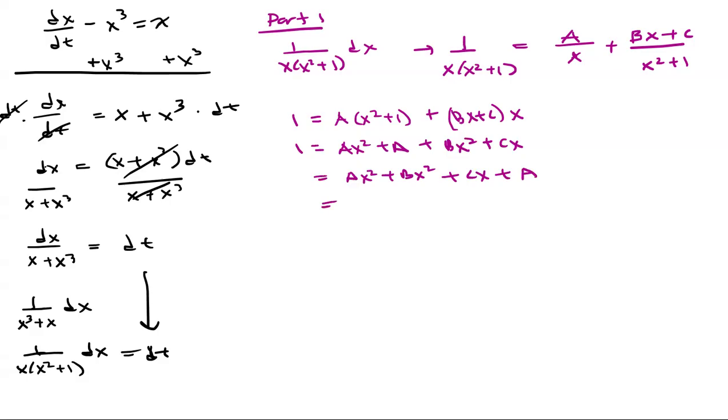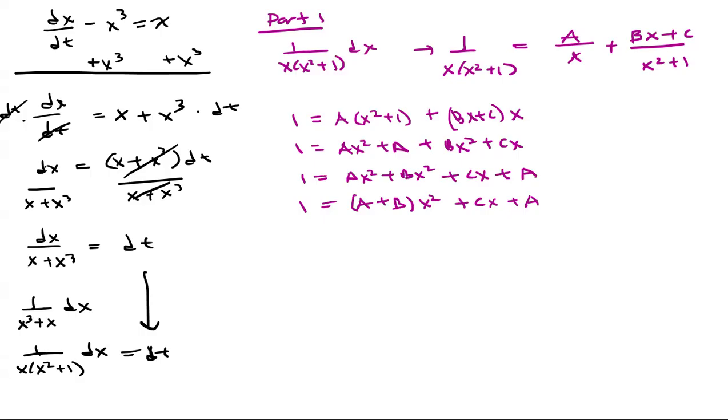All right, and then we're going to factor out the x squared. So we'll have a plus b, and then we have x squared. And this one will just be the same, right? There's nothing to combine it with. And we still got 1 on the left side. Okay, on the left side of the equation here, we don't have an x squared.